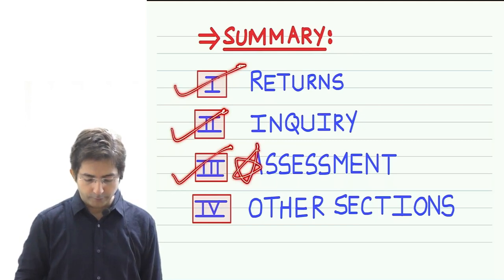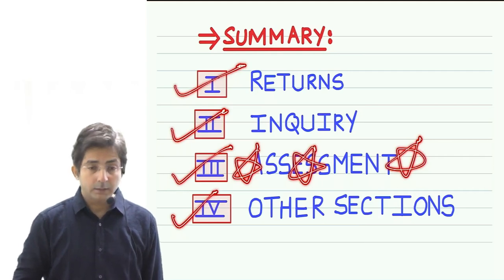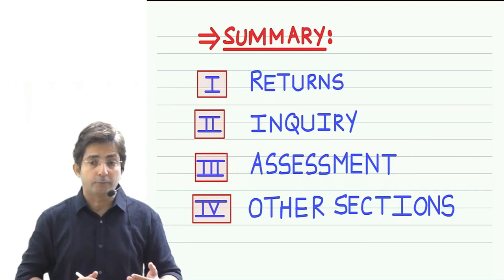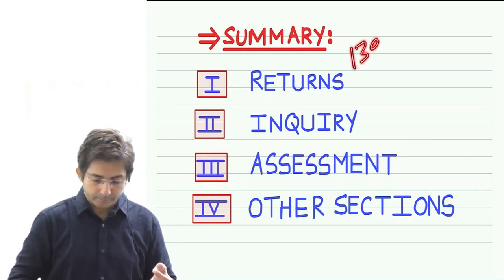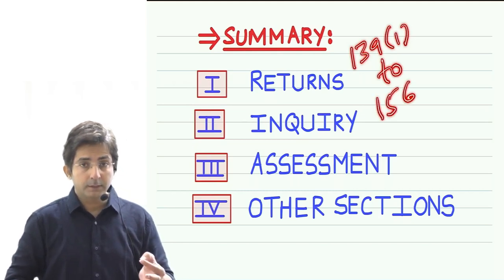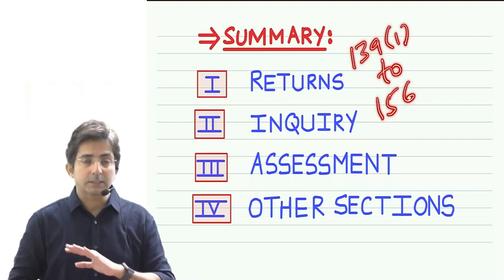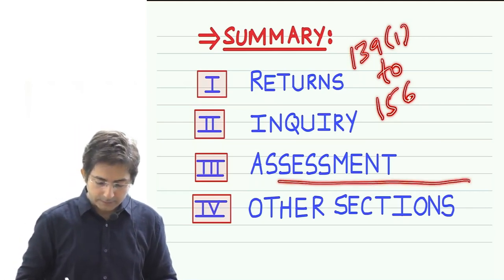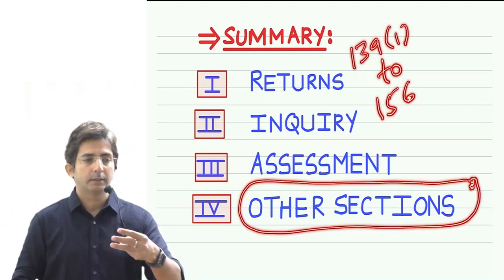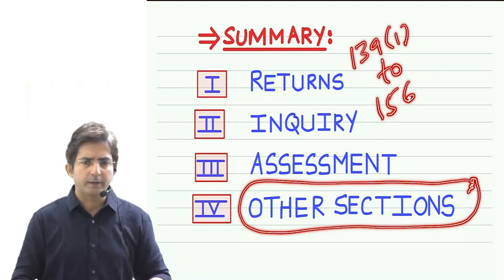Assessment is the most important, and after that, other sections. This entire topic is actually in the range of section 139(1) to section 156. This is the range of sections which we are going to discuss. Whatever sections remain at the end, I have called other sections. All the major sections will be done in the first 3 parts: returns, inquiry and assessment, and then all these sundry sections I have put in other sections.